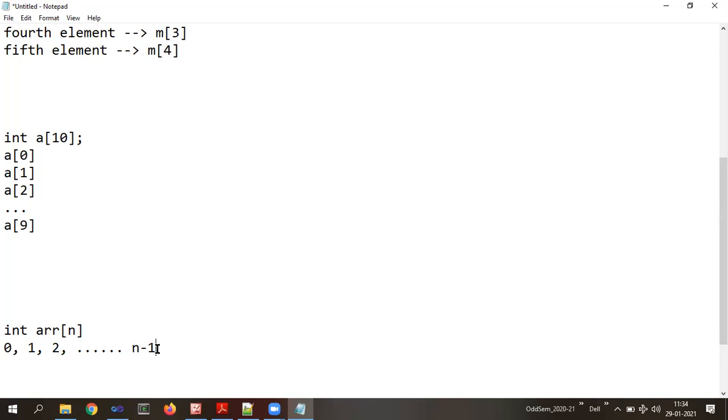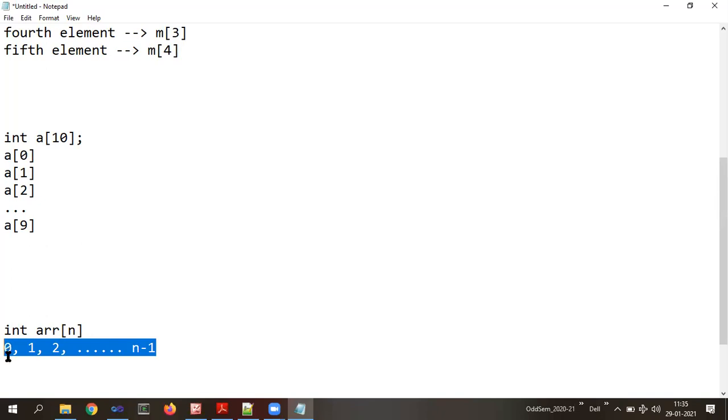Since the index is starting at 0, the elements will be accessed from array of 0 up to n minus 1. This is something which you need to remember throughout your career. Whenever there is an array, if the size of the array is n, then the first element is accessed by the 0th index, and the last element is accessed by the n minus 1th index.